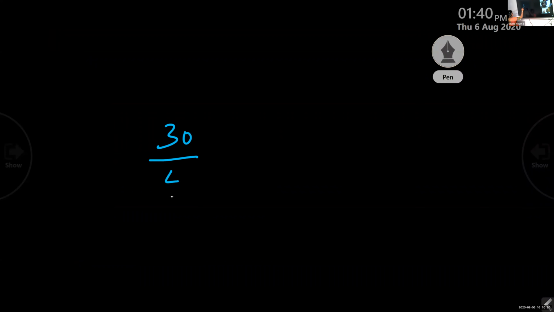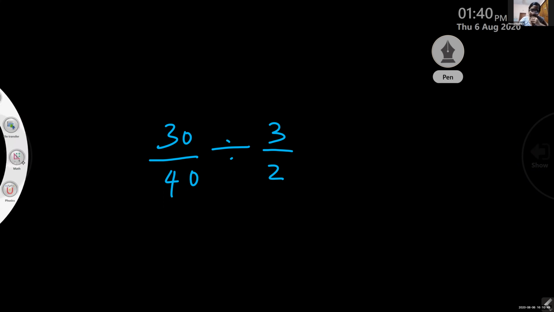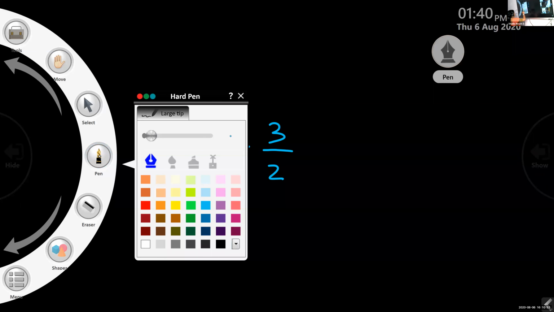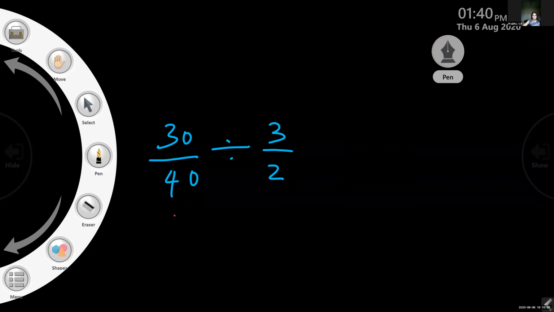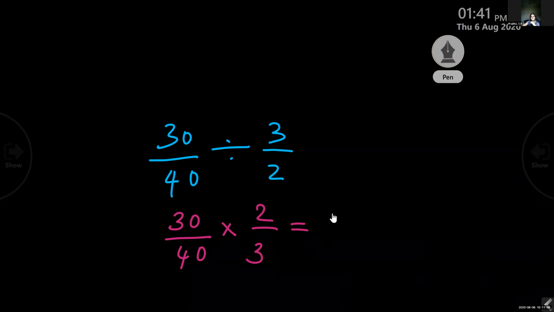30 by 40 divided by 3 by 2. What do you have to do? You have to find 30 by 40 into 2 by 3. That's all. 30 into 2 is 60, 40 into 3 is 120. The answer is 60 by 120.